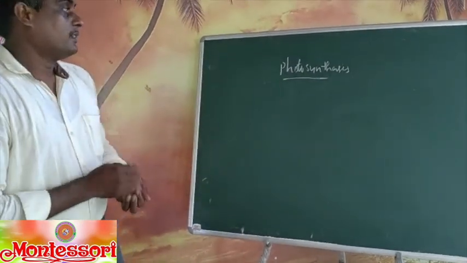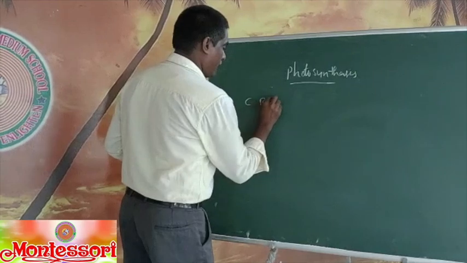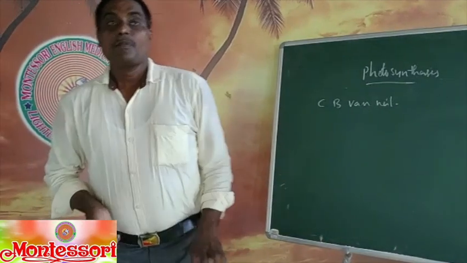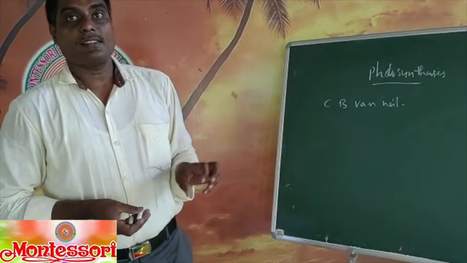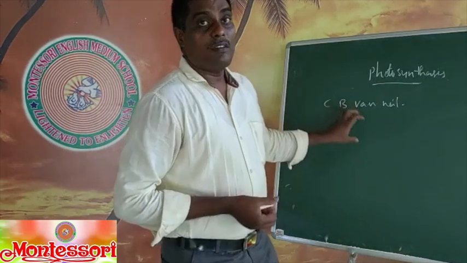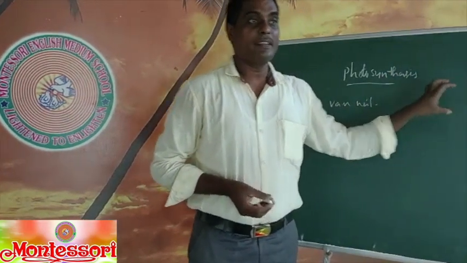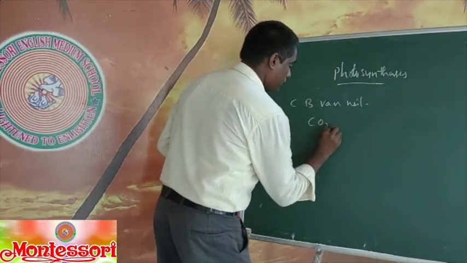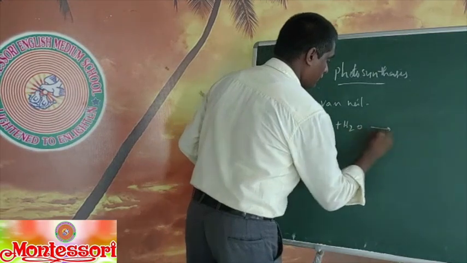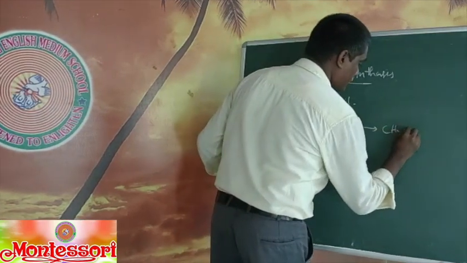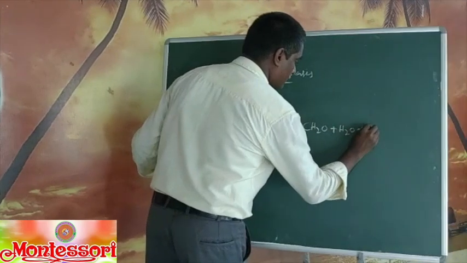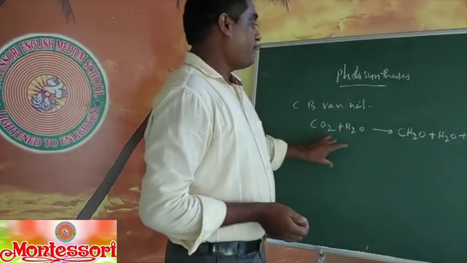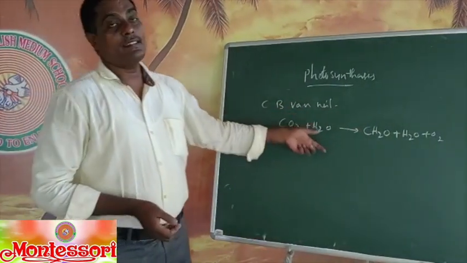Of these scientists, one is C.B. Van Neel. C.B. Van Neel found the end products and the materials involved in photosynthesis, and by using these materials, he hypothesized an equation. The equation is chemically not balanced, but only for the sake of explanation he gave the equation.